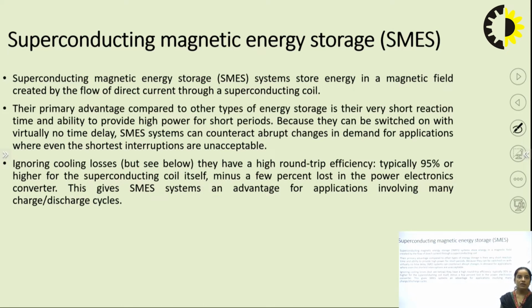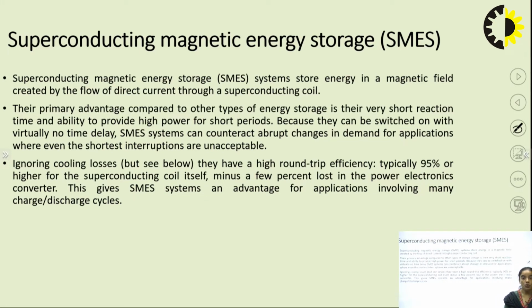So SMES stores energy in the form of magnetic field created by the flow of direct current through the superconducting coil. As we know, when there is flow of current, there will be a magnetic field surrounding it, okay. What is the primary advantage of this kind of energy storage? The primary advantage of SMES compared to other energy storage is the short reaction time and the ability to provide high power for short periods, okay. So that's why SMES is also being used in parallel with the EDLC, because they can provide high energy in a short time, okay.